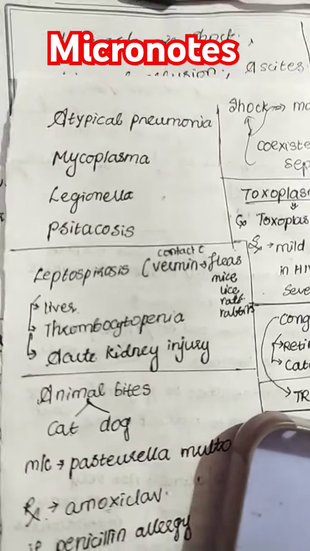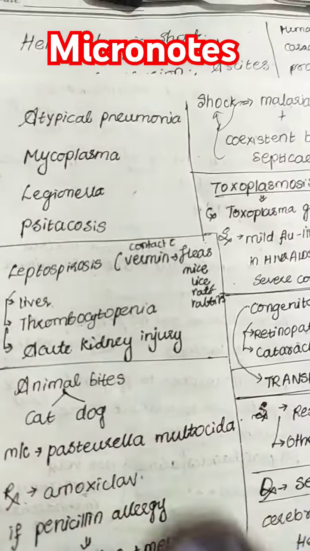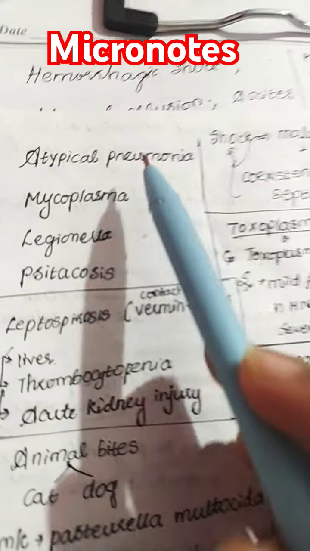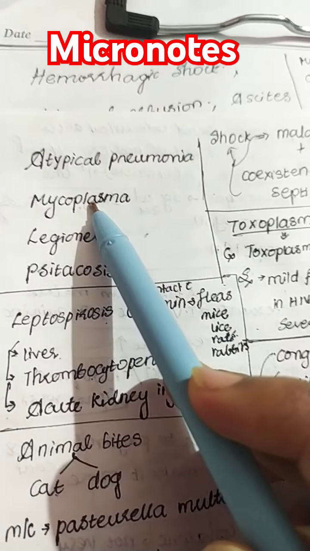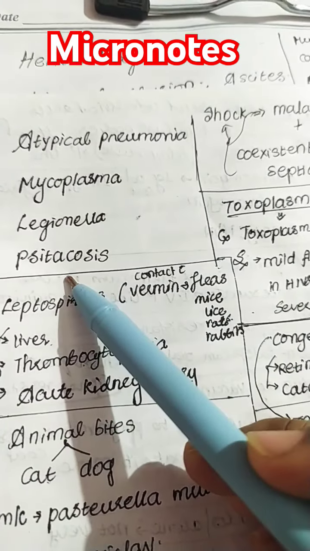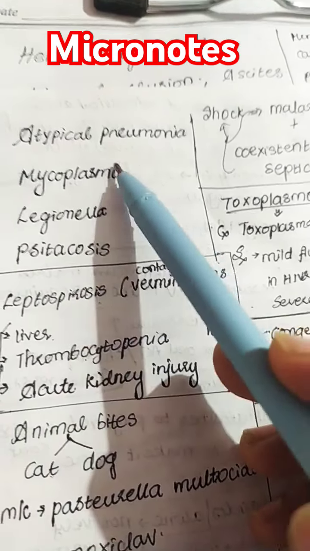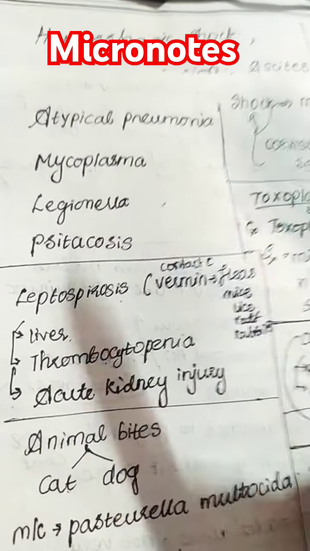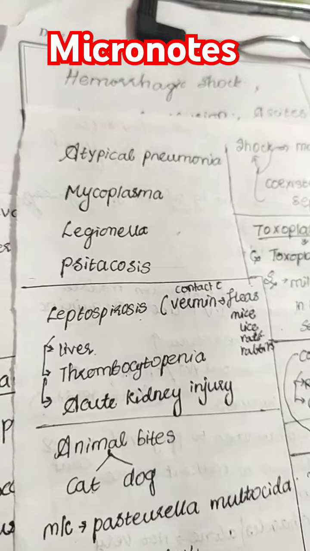So I have made some important microbiology notes, that is of infectious diseases. So let's go through. So atypical pneumonia, what are the causative organisms? So in atypical pneumonia, it can be due to mycoplasma, legionella and psittacosis. So in atypical pneumonia, it is also called walking pneumonia because here the patients are just having flu-like symptoms.